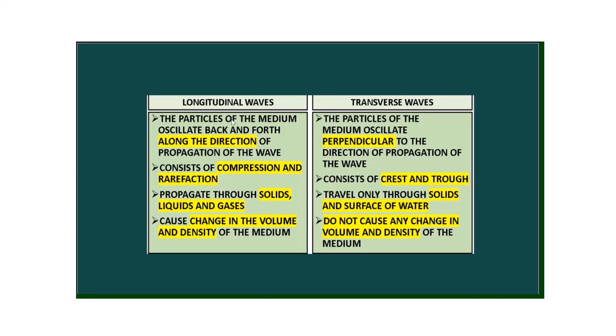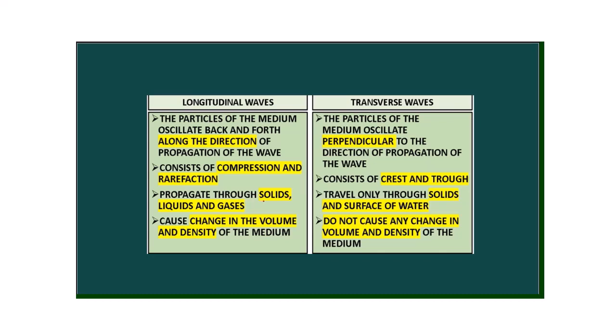This particular table describes all the differences that exist between a longitudinal and a transverse wave. Longitudinal waves are the waves in which particles of the medium oscillate along the direction of propagation of wave, while transverse waves are the waves in which the particles of the medium oscillate perpendicular to the direction of propagation of the waves. Longitudinal waves consist of compression and rarefaction, while transverse waves consist of crest and trough.